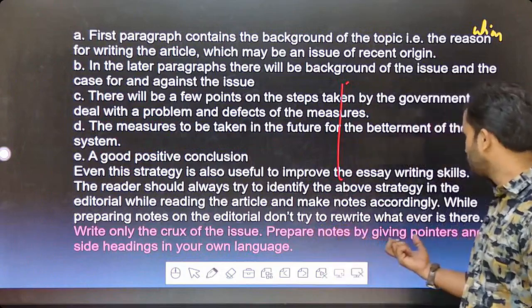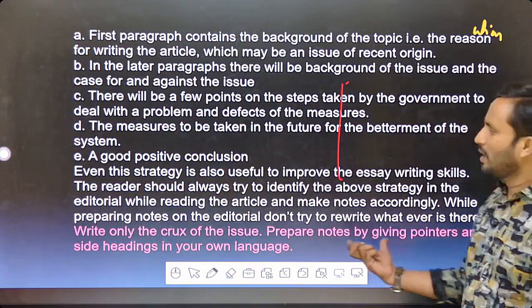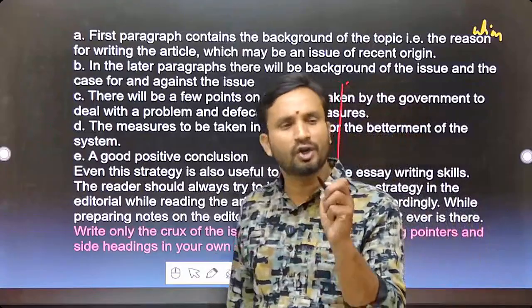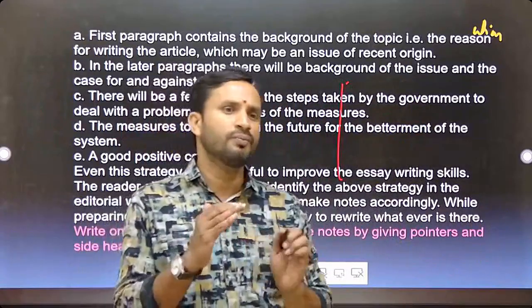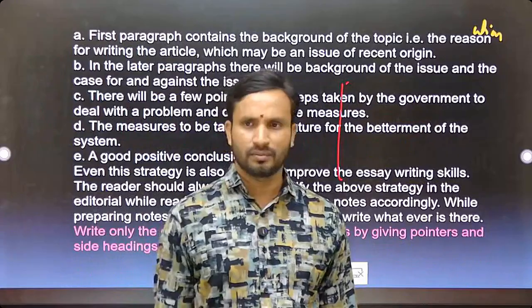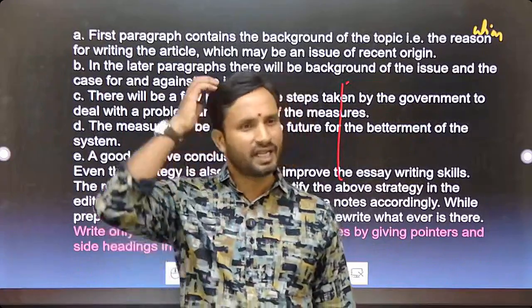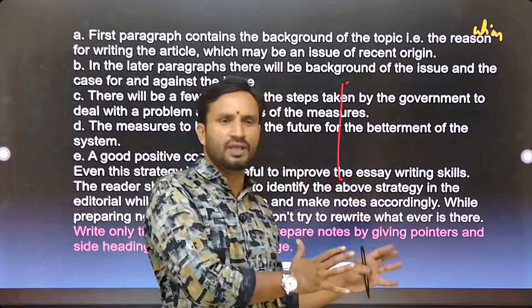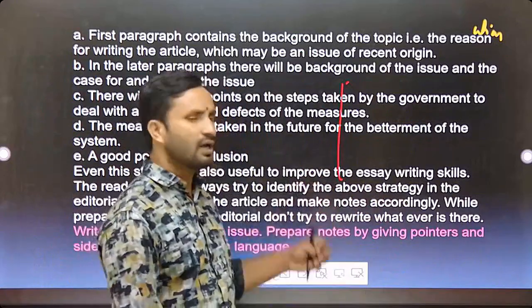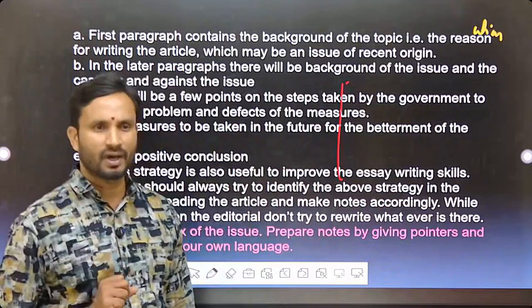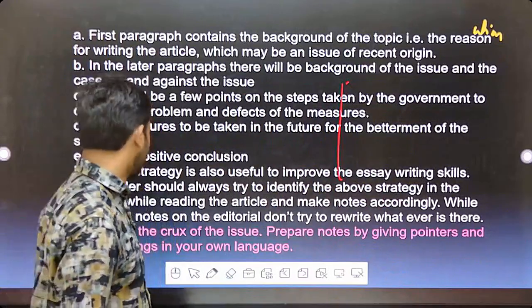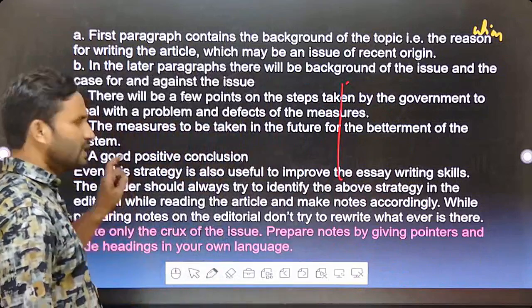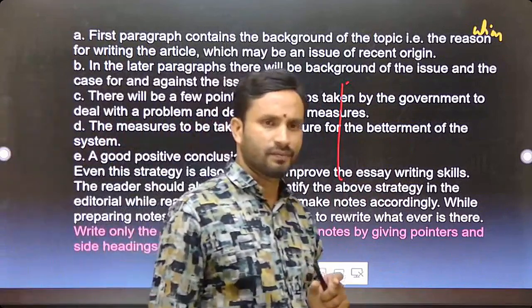Clear? So prepare notes by giving pointers and side headings in your own language. Just in your own language, what you understood, you have to make short notes out of it by keeping pointers and side headings like that. Don't try to rewrite exactly what is given in the editorial. Hope you understood all of it. Are you getting it? So this is clear? Yes. Next one. So this editorial reading is very, very important.